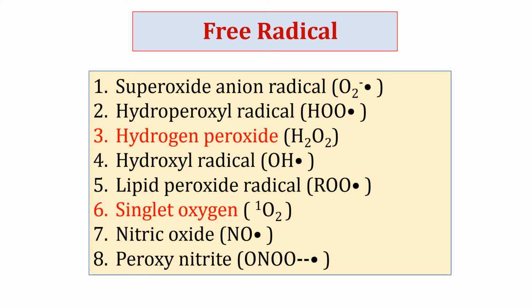In the presence of stressors, nitric oxide is produced by catalytic action of inducible nitric oxide synthase at higher concentration. Nitric oxide can cause damage to protein, lipids, and DNA either directly or after reaction with superoxide radical, which leads to the formation of very reactive peroxynitrite anion. So this is the list of various free radicals.